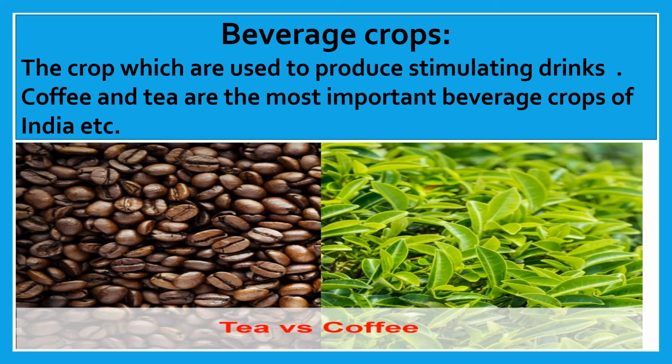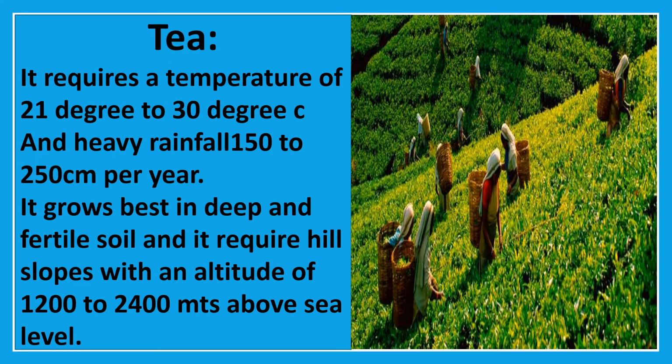Beverage crops means the crops which are used to produce stimulating drinks. Coffee and tea are the most important beverage crops of India. Let's know the features of tea here. It requires a temperature of 21 degrees to 30 degrees Celsius and heavy rainfall of 150 to 250 centimeters per year. It grows best in deep and fertile soil, and it requires hill slopes.